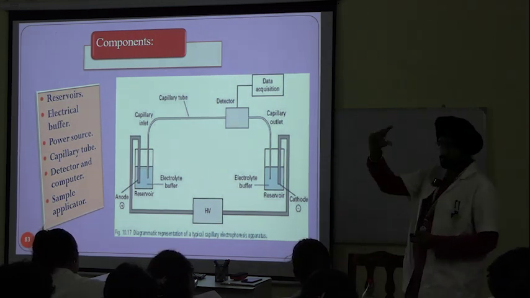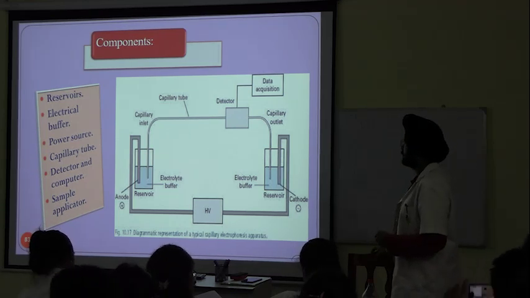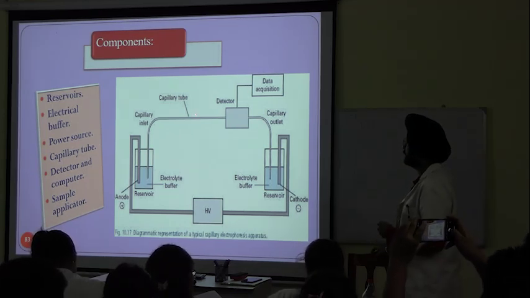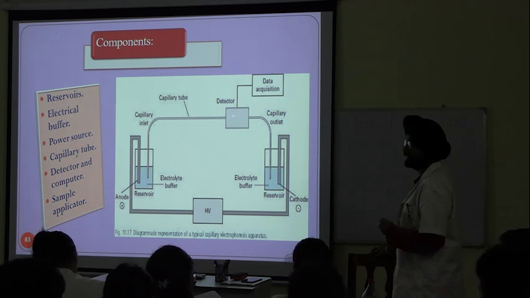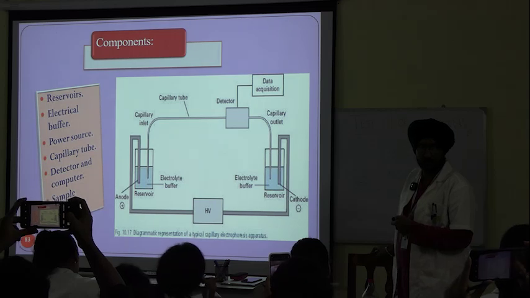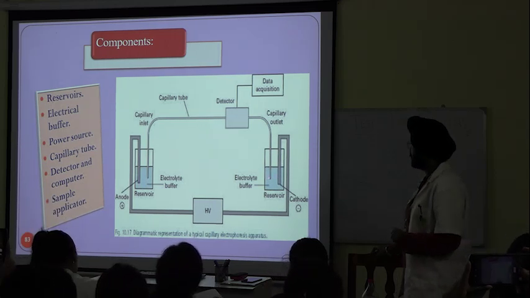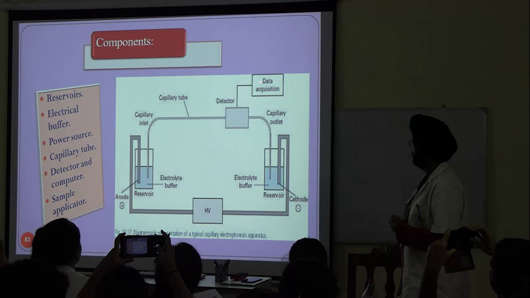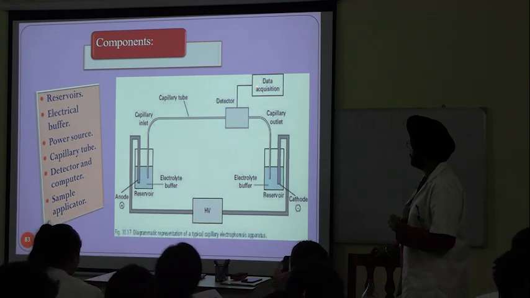Components. This one is the electrolyte buffer and this one is the capillary tube and a detector to detect whether the process is completed or not. This one again is the electrolyte buffer here and the data acquisition here somewhere.